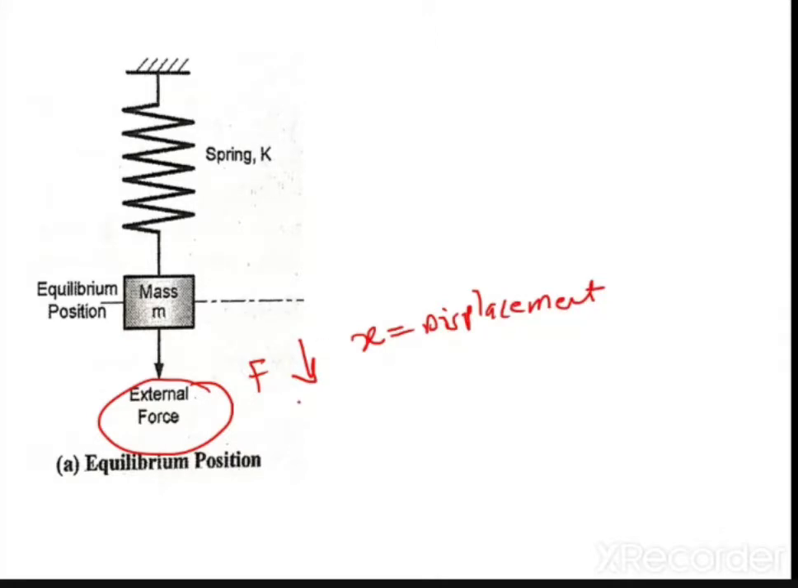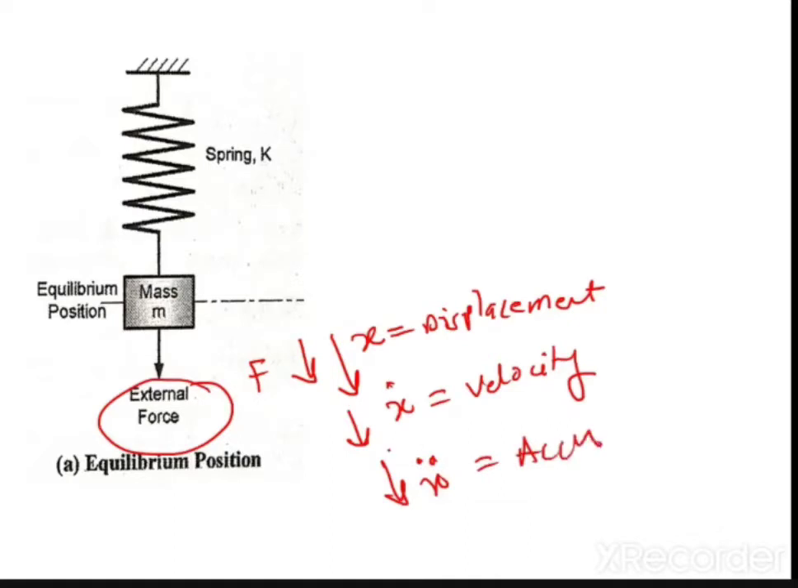Now let us say you apply an external force F in a downward direction. Let us say x is the displacement. Now you know that the displacement will always be in the direction of the applied force. So x dot is equal to velocity. I am defining some terms. So x dot will also be in a downward direction, and x double dot is nothing but the acceleration. It will also act in a downward direction because the applied force, the external force, is in a downward direction. Okay. So is it clear?